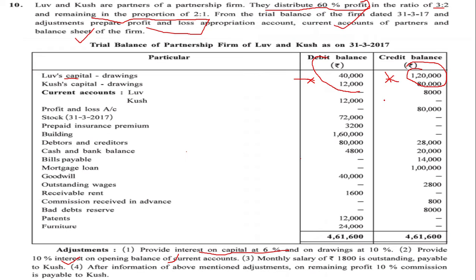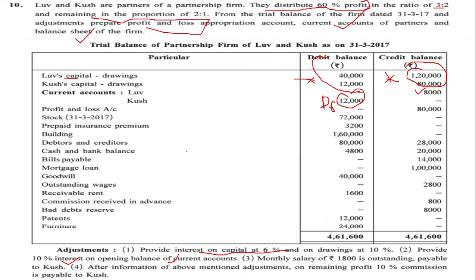Students, what has happened here? When you take note of Love's current account balance, it is credit, but Kush's current account balance is debit. You must be thinking, why is this so? Students, partners can have a debit current account balance. We studied this in chapter 1.